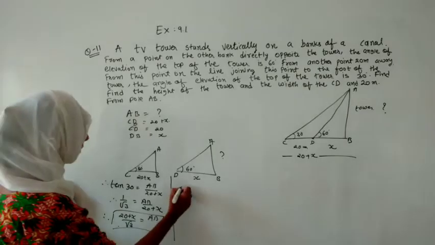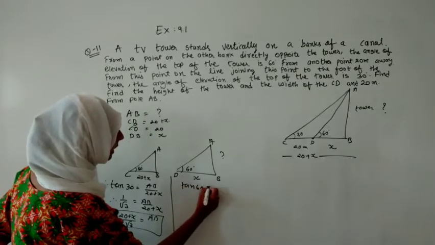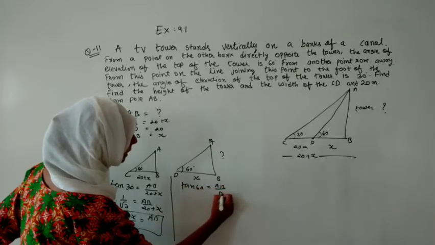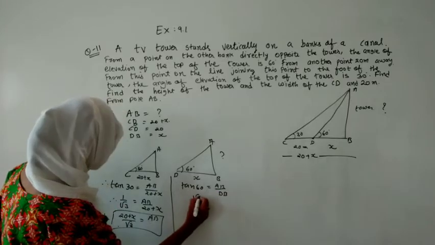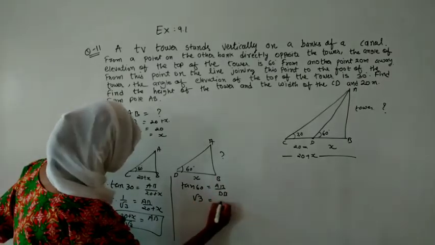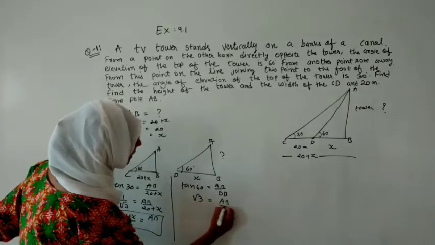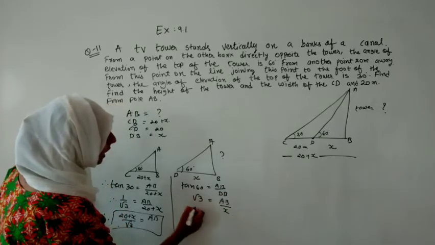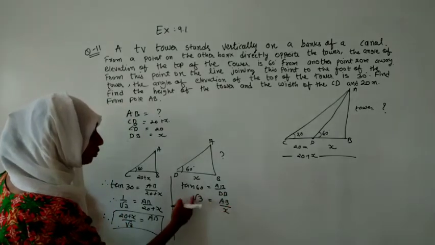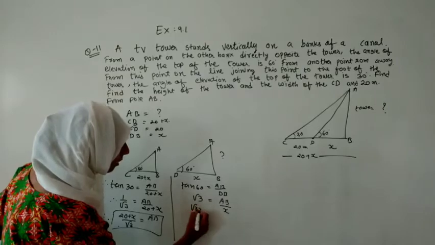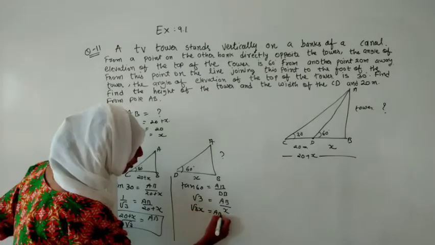So again we are applying tan 60, and that will become AB upon DB. Tan 60 will be under root 3. AB we do not know, so let us keep it as AB and DB as x. If we are making AB alone, then we have to take x up, so it will become under root 3x, and that is the value of AB.